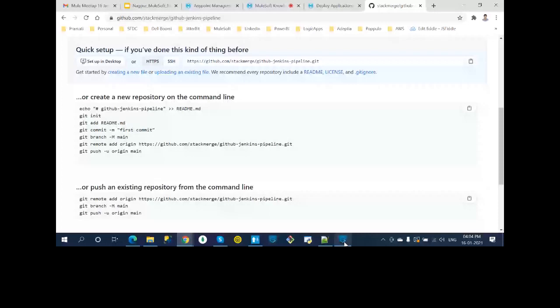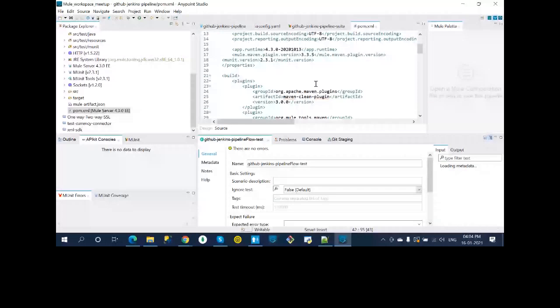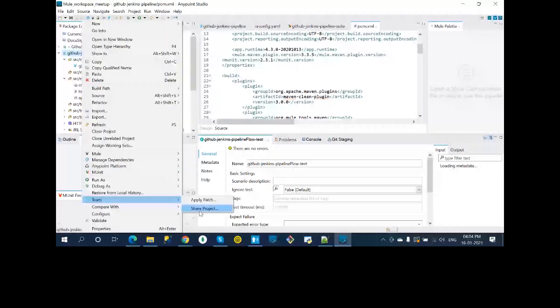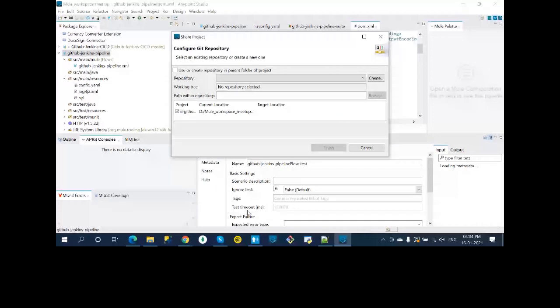Now I'll go here. Our pom.xml configuration is done. Now I'll upload this code to GitHub. Share project, create repository, finish. You can see the cylinder icon here, so we have created the repository locally. Now we see we are getting different options.